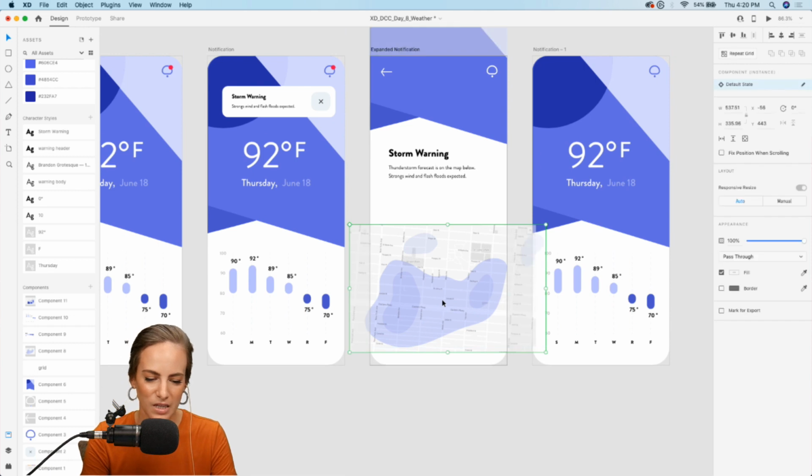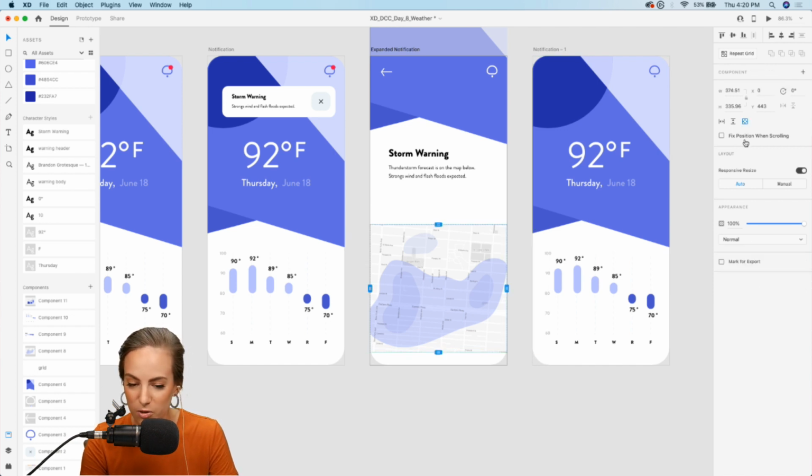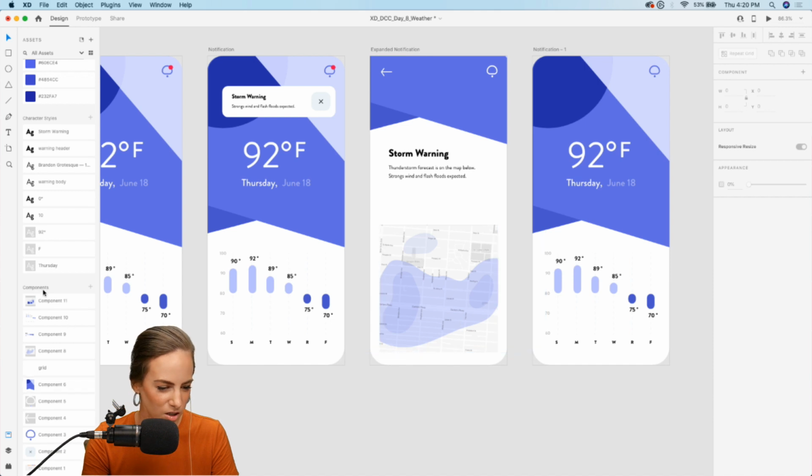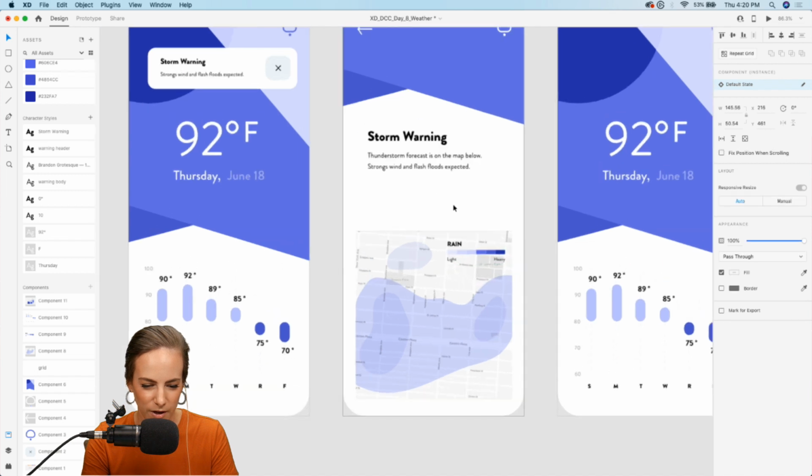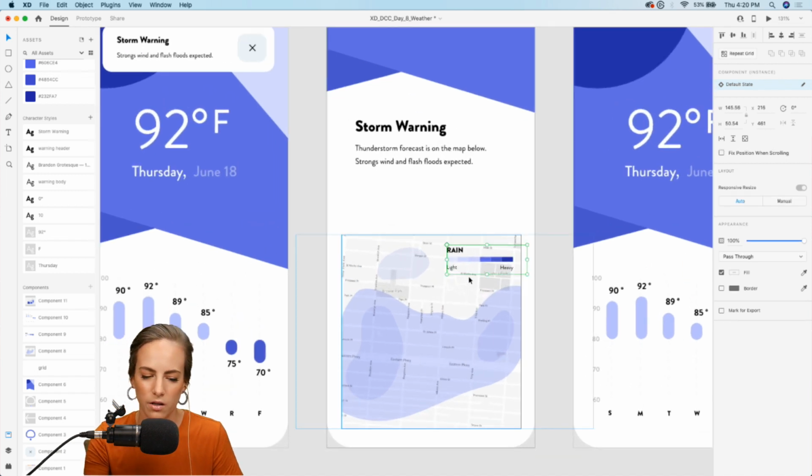I'll keep this one. And since we already learned how to do scrolling with maps, scrolling any way we want, that was a previous daily creative challenge, I just clicked this button right here. And again, you might not see this if you have not updated to the new XD release from Tuesday, so click that and we can drag these in a bit, and that looks good. I also want to add this little legend of where the dark versus the light rain is.